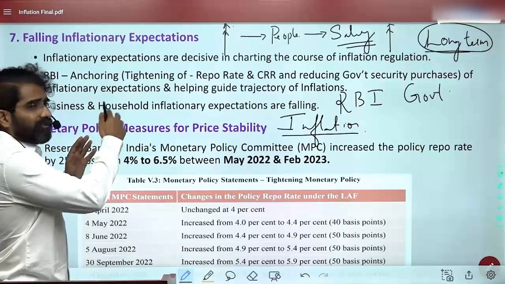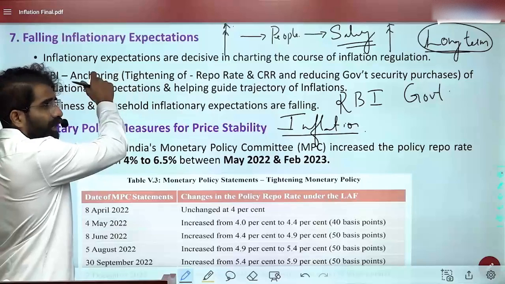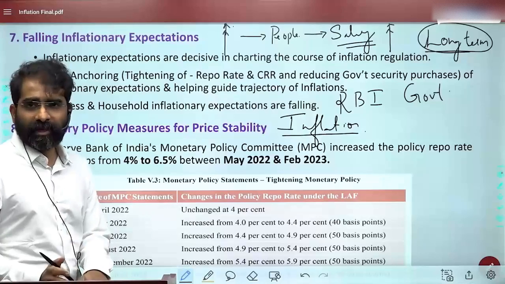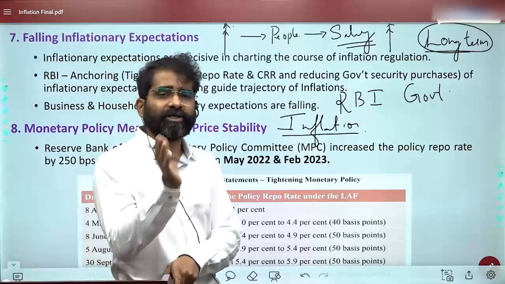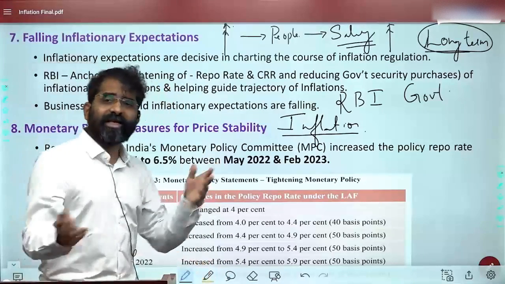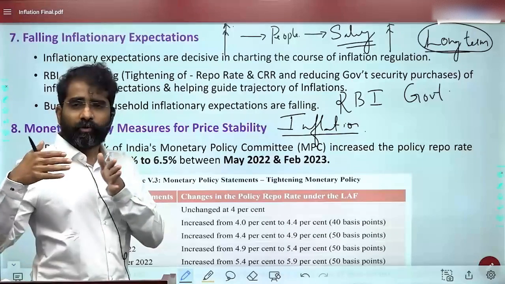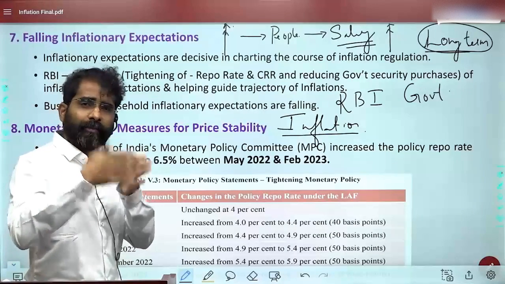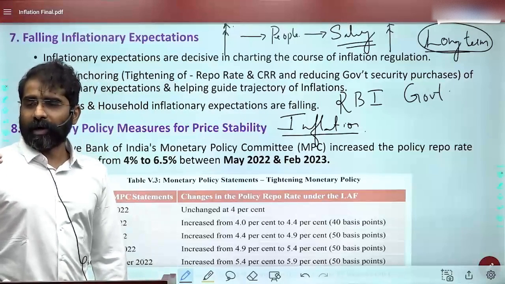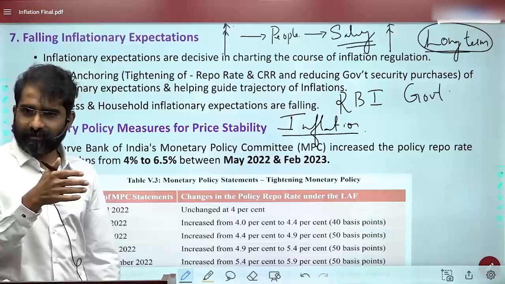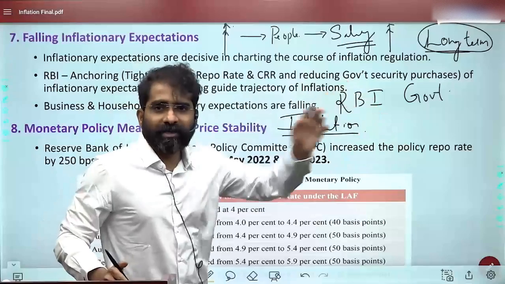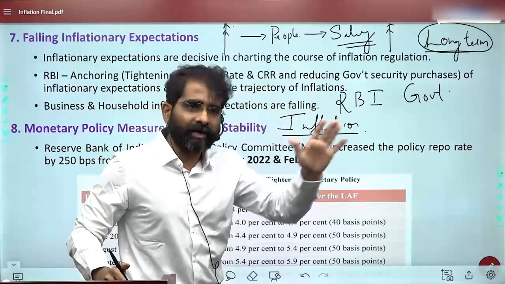There are two words which are used. One is anchoring. Anchoring means they believe that inflation is going to decrease, and that RBI will be capable of reducing the inflation in the long term. Are you able to get these two words? So RBI will successfully anchor inflation and reduce inflation, if not in the short term, at least in the long term. Then inflationary expectations will not be high.